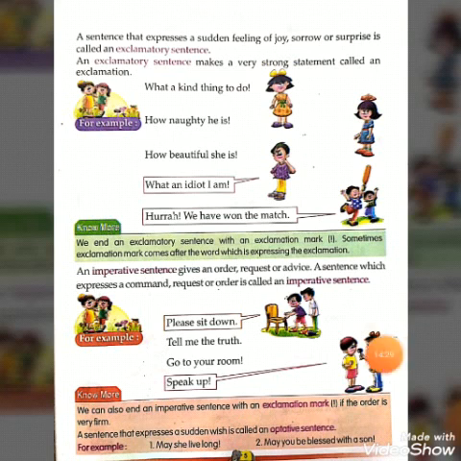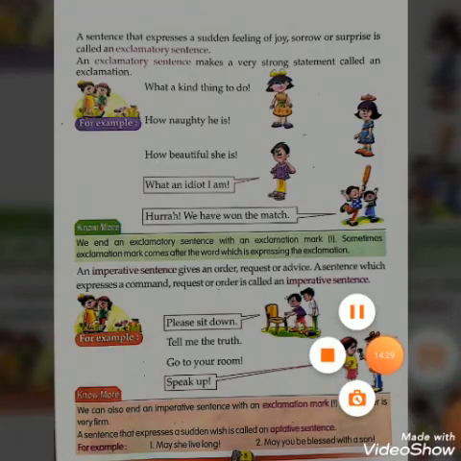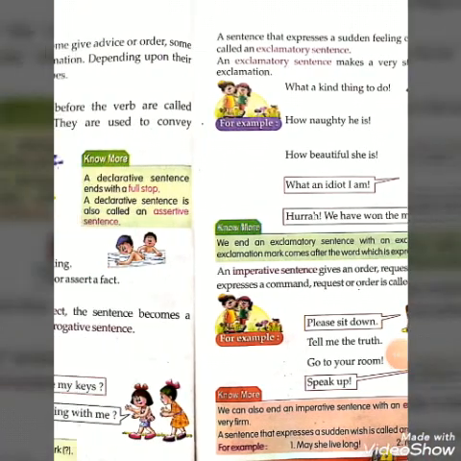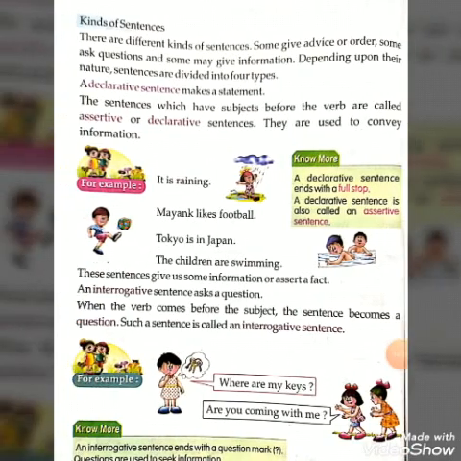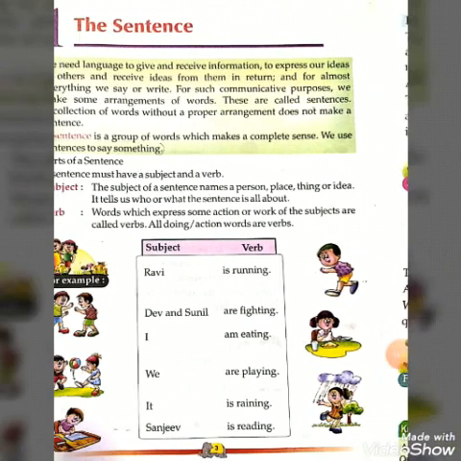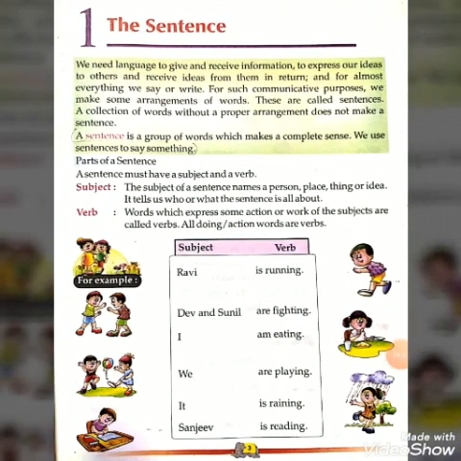My dear students, I hope you all have understood your chapter 1, the sentence. Again, in this video, now we are going through your homework. Now this is your homework. You have to rearrange the following groups of words into meaningful sentences. We have already done this. I hope you also have done this exercise in your textbook as well as in your notebook. Now you can see the question: it raining is. Raining it is? Question 2.